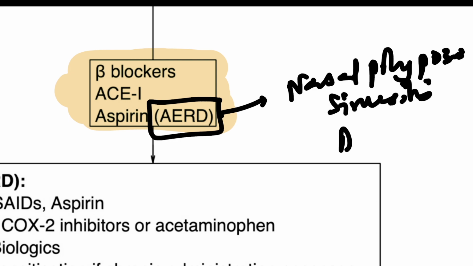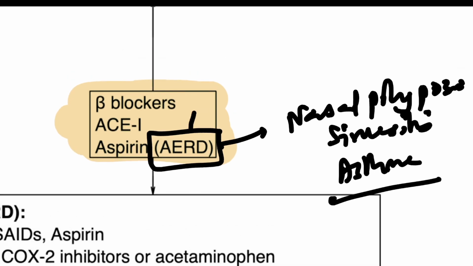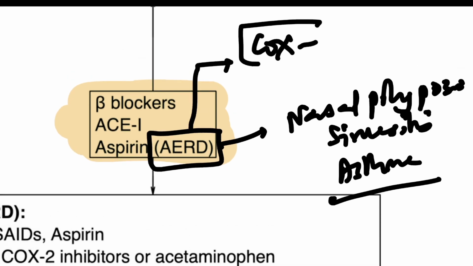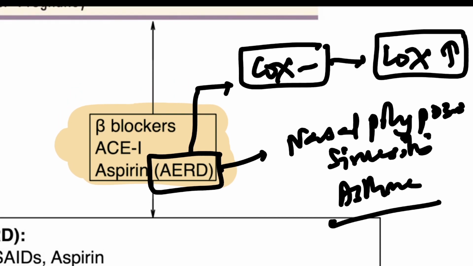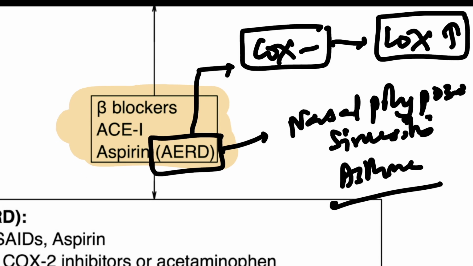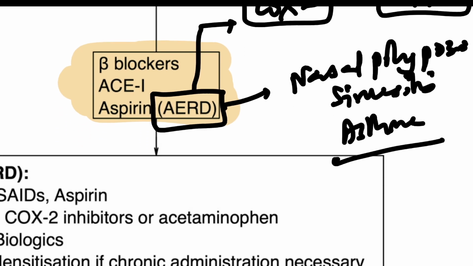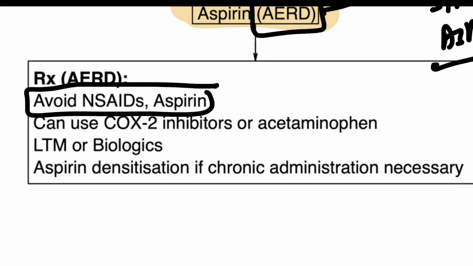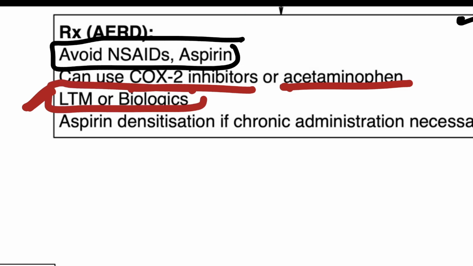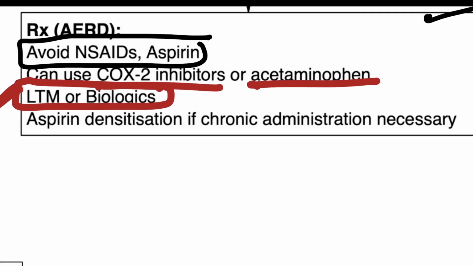Along with that, there is asthma in the individual. The pathogenesis is linked to the chronic inhibition of the COX pathway that will give rise to the unhindered increase in the LOX pathway and thus an increase in leukotrienes that will mediate airway inflammation and contribute to asthma. The treatment for this condition is to limit the use of NSAIDs as well as aspirin, but you can also go with COX-2 inhibitors or acetaminophen because they do not inhibit the COX or the LOX pathway respectively. You can also use leukotriene modifiers and biologic therapy, and if chronic administration of this drug is necessary for the individual, then aspirin desensitization can be attempted.